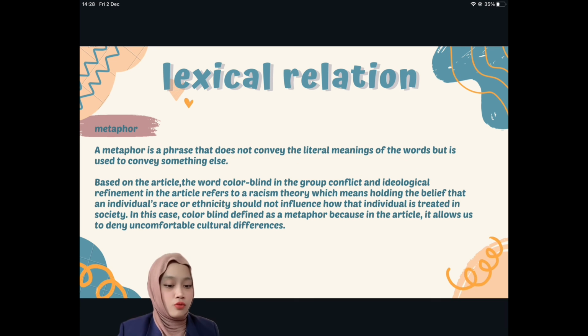After that, we have the metaphor. A metaphor is a phrase that does not convey the literal meanings of the words, but is used to convey something else. Based on the article, the word "colorblind" in the group conflict and ideological refinement in the article refers to a racism theory, which means holding the belief that an individual's race or ethnicity should not influence how the individual is treated in society. In this case, colorblind is defined as a metaphor because in the article it allows us to deny uncomfortable cultural differences.